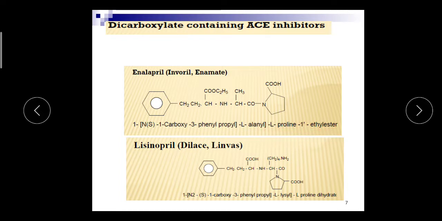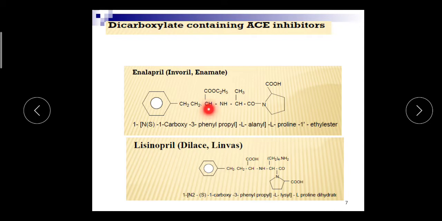ester. Similarly, this drug also contains the proline nucleus, a 5-membered ring containing nitrogen along with a carboxyl group, that is proline, and the remaining moiety is attached to number 1 of proline, that is nitrogen, and that moiety is alanine. This total group, from the amine to the CO, is called alanine, and to that alanine this moiety is attached.